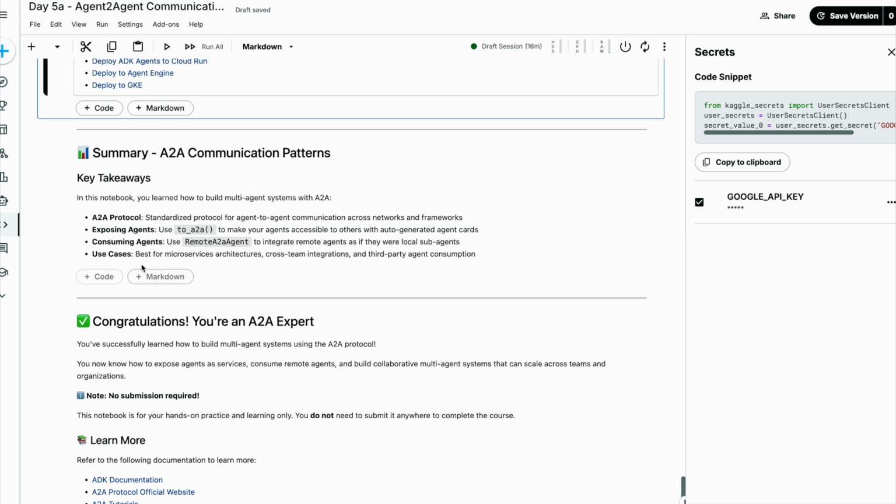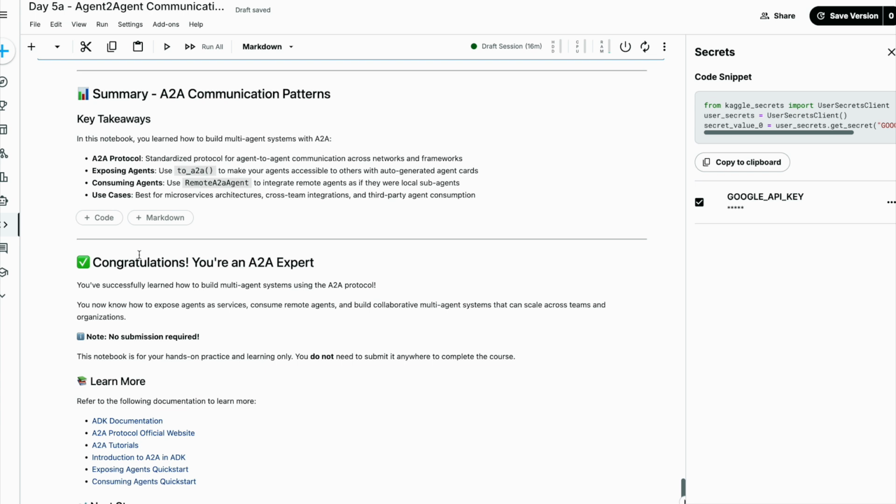So the summary is, in this notebook, we have learned how to build multi-agent systems with the A2A protocol, a standardized protocol for agent-to-agent communication across networks and frameworks: exposing agents, consuming agents, and use cases. So congratulations, we have completed the first part of day 5, which is the final day of this course.